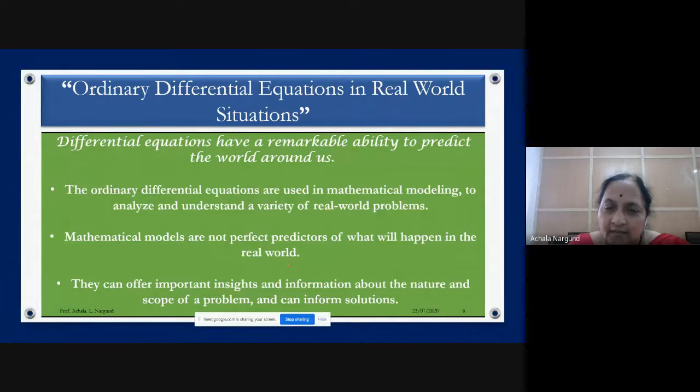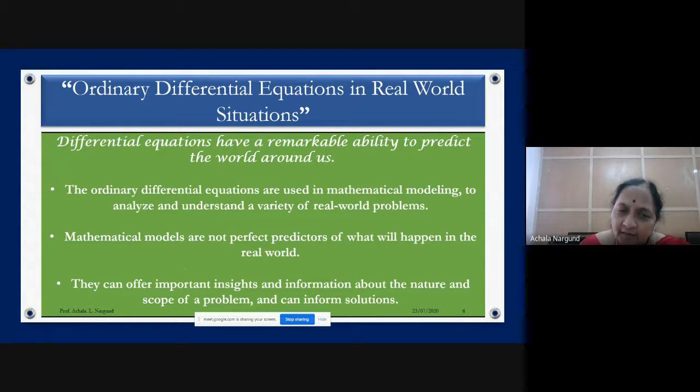The only thing we can say is that in the next 3 days there will be rain, or in the next 24 hours it will rain. That means it is not the exact answer, not a perfect prediction. But with a mathematical model, at least we can predict it, and you can make use of the predictions to plan things. That's the reason why we need mathematical models.